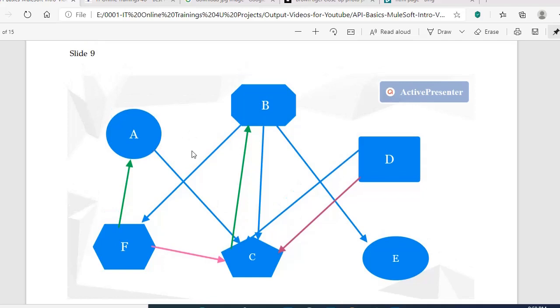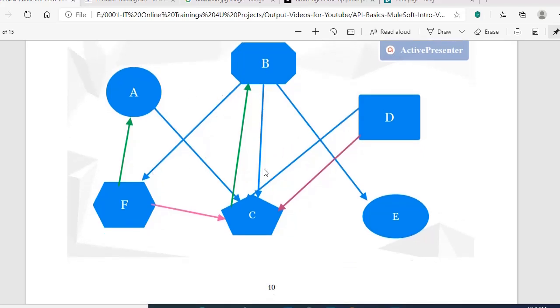This is nothing but a point-to-point connection, which means each application is directly interacting with another application. Direct communication is established between these two applications. If B needs to communicate with C to get some details, it directly sends a request and gets a response directly from it. This is a point-to-point connection, a direct interaction. So everything is good, right? If any of these 7 applications needs information, it sends a request and gets a response. It looks good. What is the problem here?